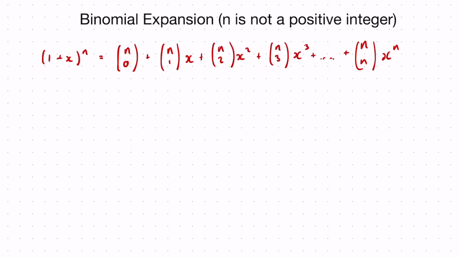Okay? And this is just the (1 plus x) to the n expansion, not the more complicated (a plus x) to the n expansion. We're only going to be looking at this for the purposes of n is not a positive integer expansions.